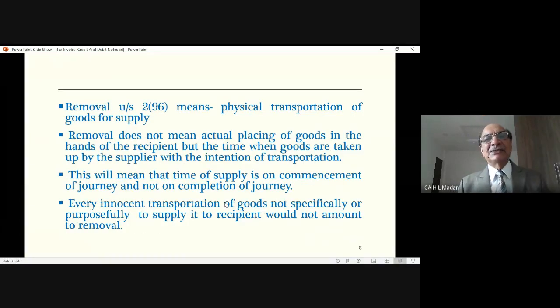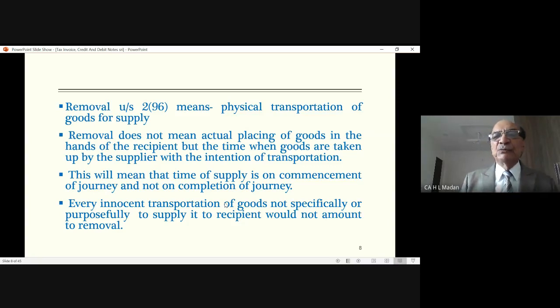Then he says in section 2(96), removal means physical transportation of goods for supply. Goods are being sent from one state to the other through transportation. So what will be the meaning of the word removal? Removal does not mean actual placing of the goods in the hands of the recipient. No, you will say that removal, you have removed the goods from your godown, you have given it to the transporter. It has not yet reached the recipient.